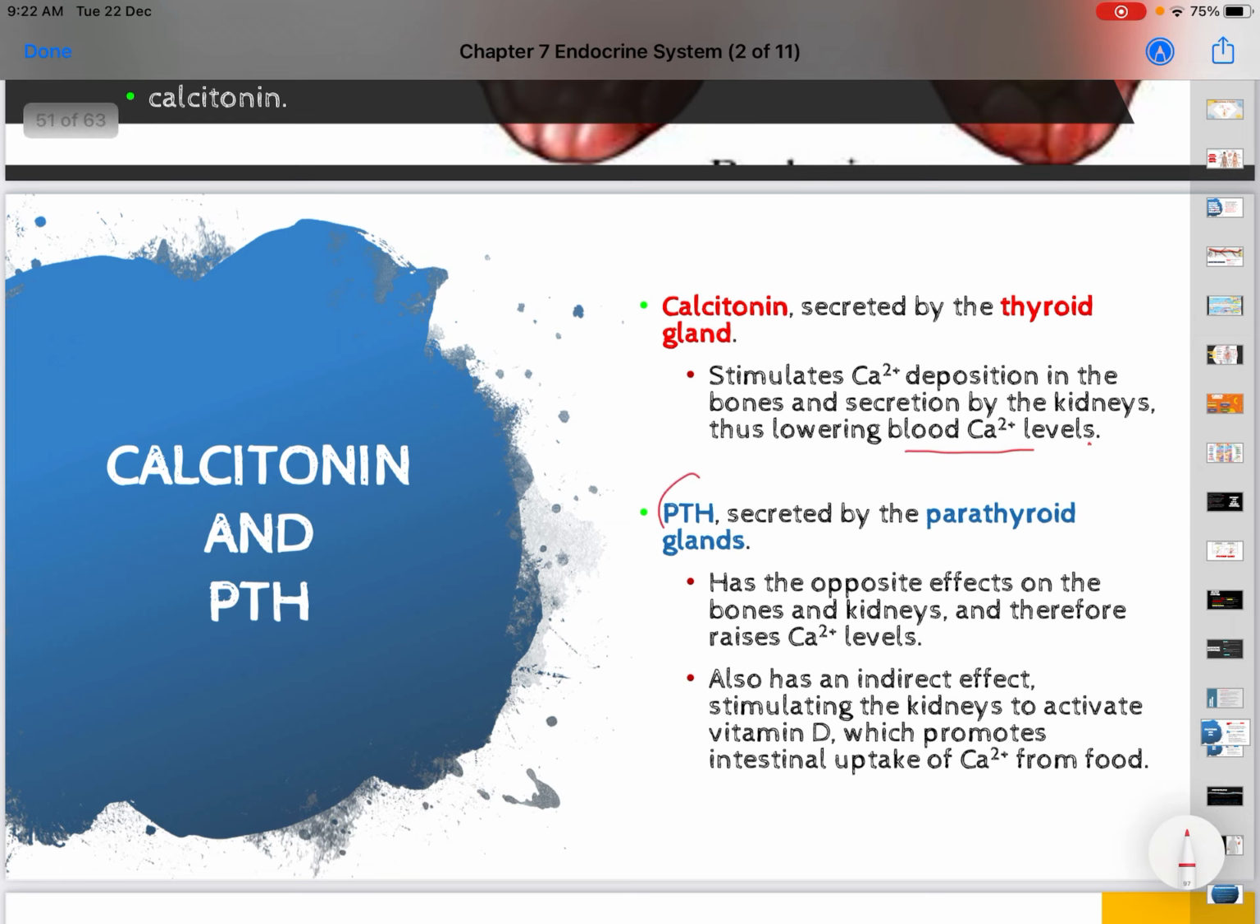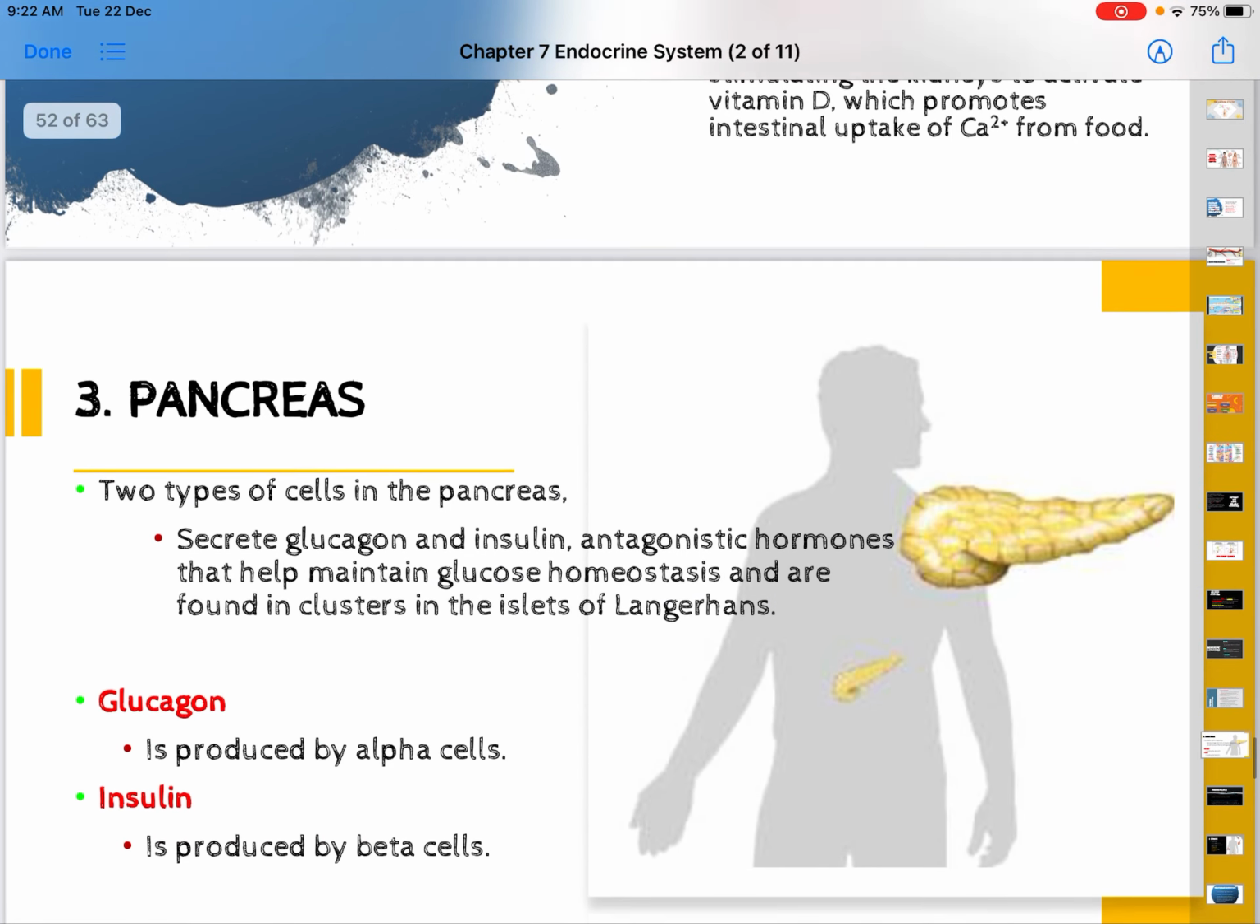level. But the PTH, which is secreted by the parathyroid gland, has the opposite effects on the bones and kidneys, and therefore it raises the calcium level in the blood. So this lowers the calcium level in the blood, but this PTH will raise the calcium level in the blood. So these two hormones have opposite effects. That is what is meant by the antagonistic action.